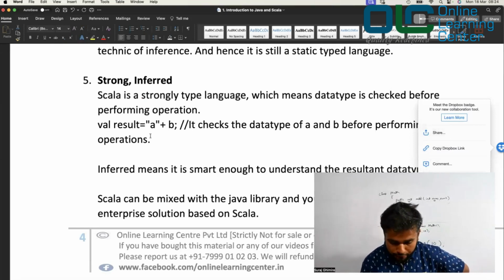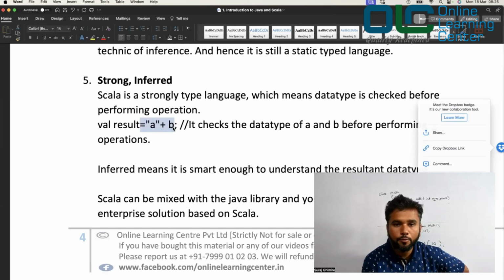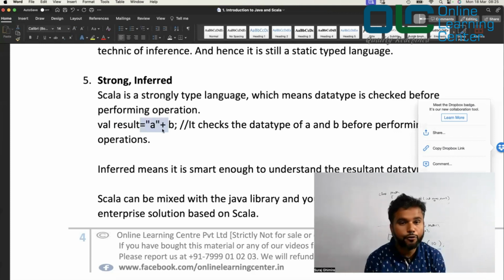So if you happen to write something like this, result is equal to a plus b, it first checks the data type of A and B. Are they both integer? If yes, then this becomes integer. If any of them is string, then it becomes string, right? So the data types are strongly checked before you are performing any operation, and the result variable would behave accordingly. But you cannot call it dynamic.